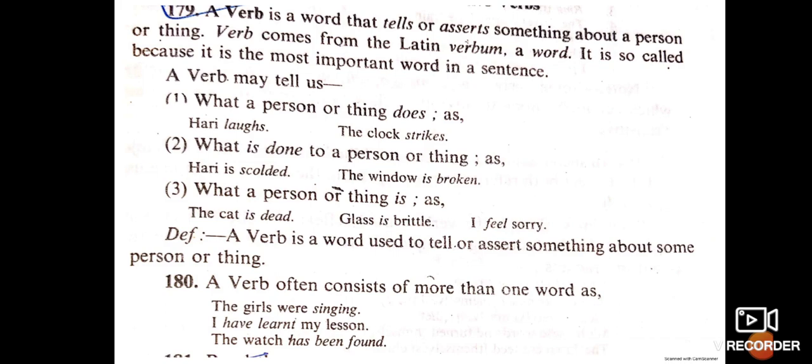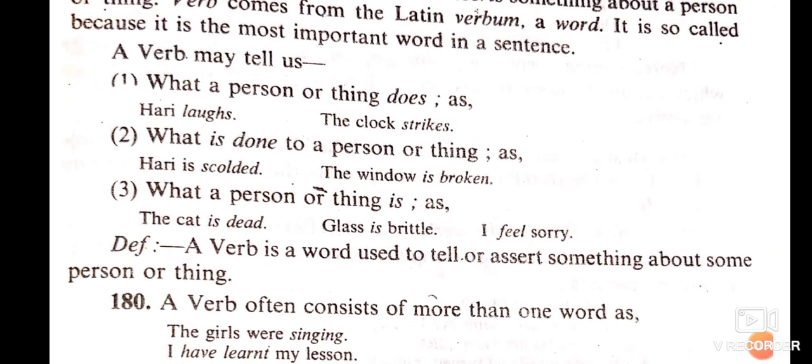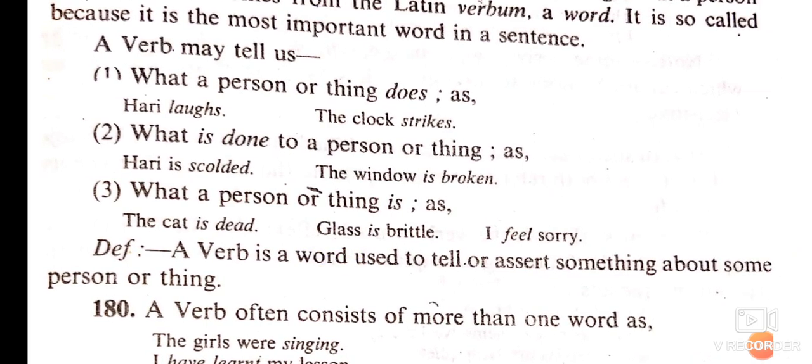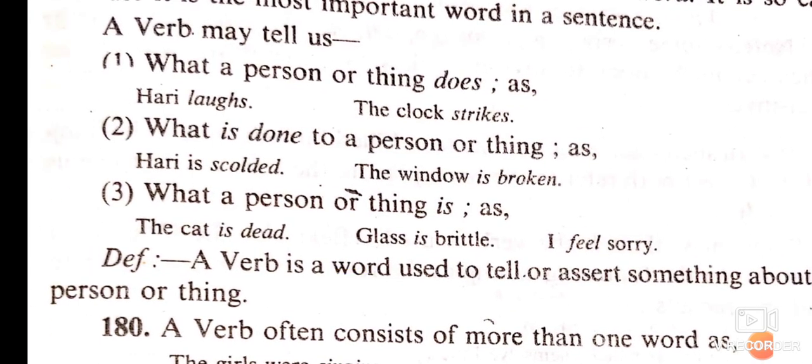You can see here: Hari laughs, the clock strikes, Hari is scolded, the window is broken, the cat is dead, and glass is brittle. I feel sorry. So in the first set, you can see what a person or a thing does, right? A verb always tells us what a person or thing does. See what it tells about Hari. Hari laughs. The clock strikes. So it is telling us what a person is doing, right?